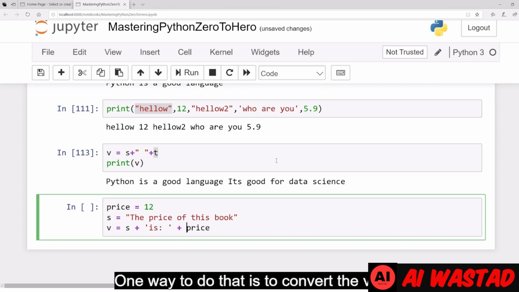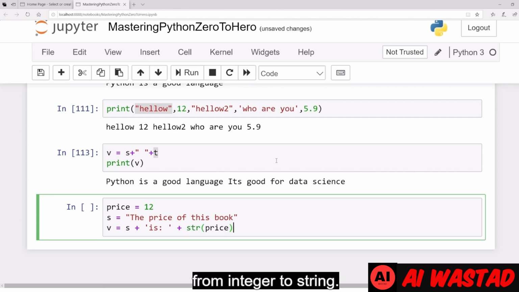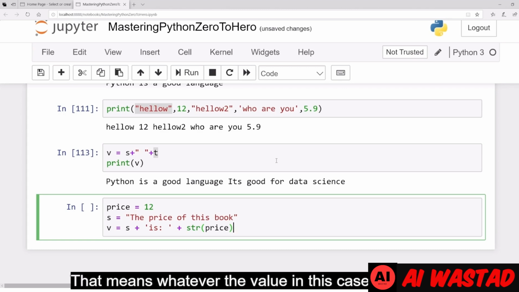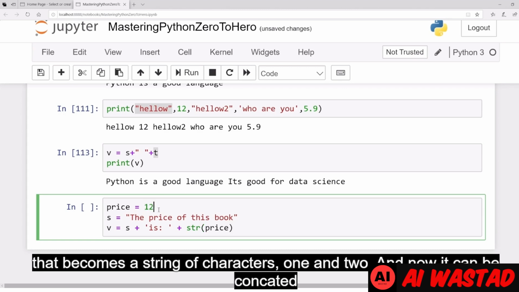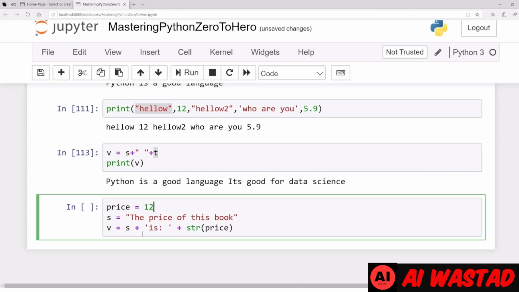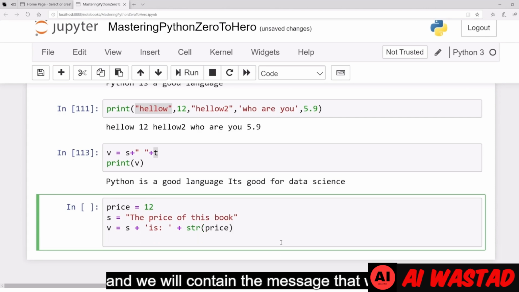One way to do that is to convert the type of the variable price from integer to string. That means whatever the value, in this case 12, becomes a string of characters 1 and 2, and now it can be concatenated with the rest of the string, and we will get the message that we want.